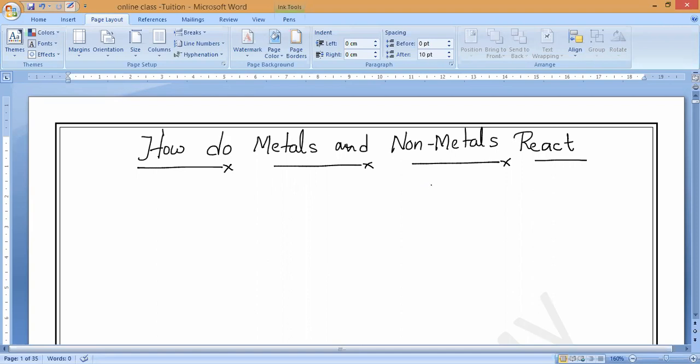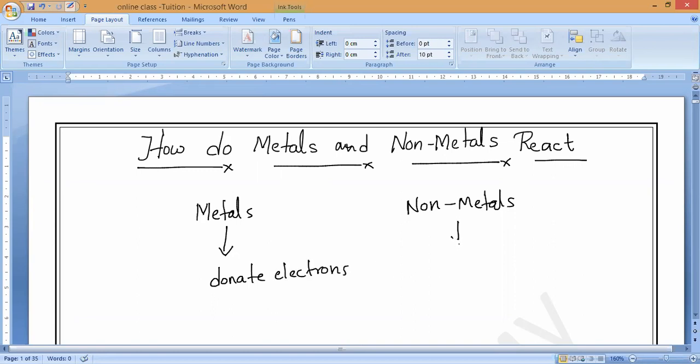First of all, all the elements we have been classifying into two categories. What are they? One is metals, and another one is non-metals. Metals will donate electrons. And non-metals will receive electrons.